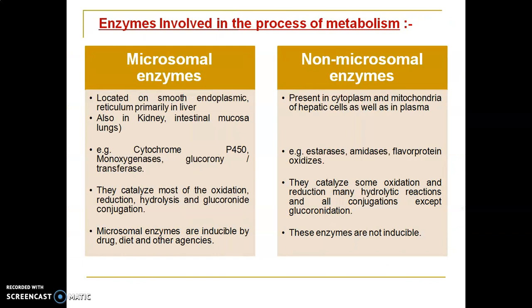Next point is enzymes involved in the process of metabolism. Enzymes play an important role in the process of metabolism, and there are two types of enzymes, microsomal and non-microsomal enzymes. Microsomal enzymes are located on smooth endoplasmic reticulum, primarily in liver, also in kidney and intestinal mucosa. Non-microsomal are present in cytoplasm and mitochondria. Examples are cytochrome P450, monooxygenase. Examples of non-microsomal are esterases, amidases.